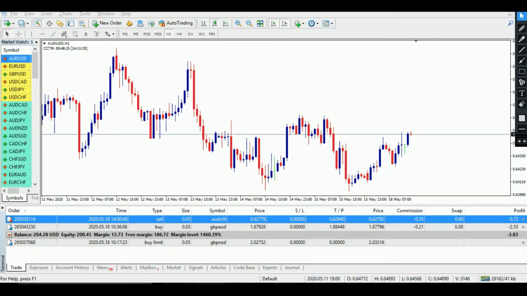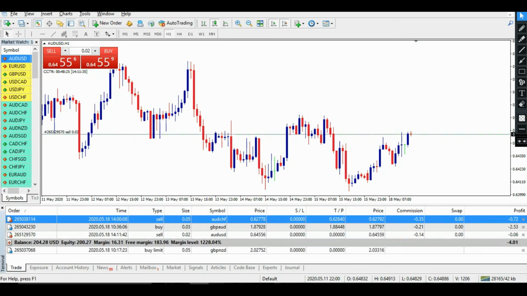Welcome back. I do have another trade. So I will simply put a sell order on AUD/USD. You know why I put the sell order over here on the 1 hour chart? Let me explain it to you briefly.